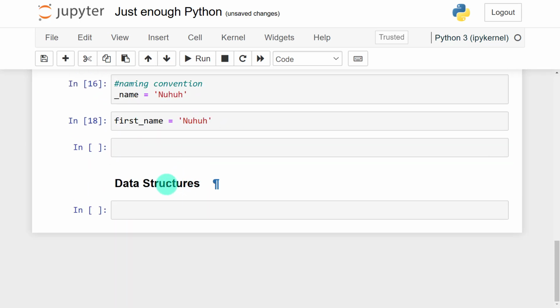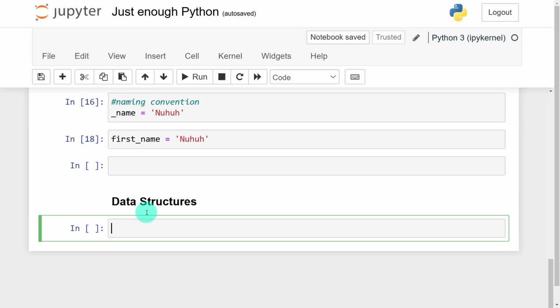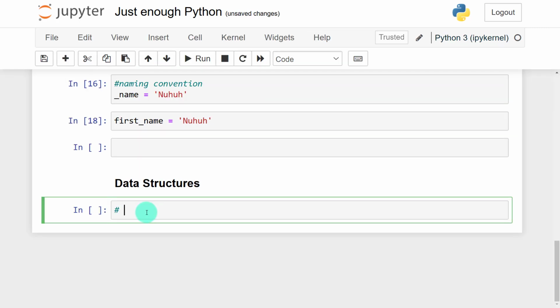Now here we have data structures. The key data structures that are so relevant or so common when it comes to data analytics are lists and dictionaries. But there are also other data structures like tuple, set, and others, which you can still research and learn about during your free time. So I am going to start with what we call the lists. So what are lists?